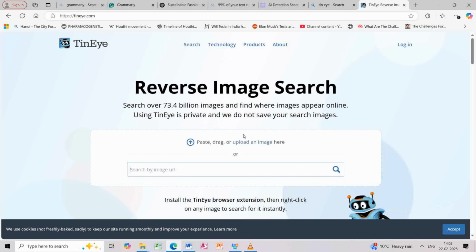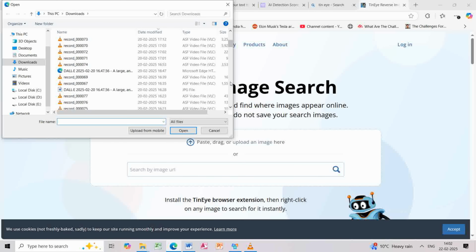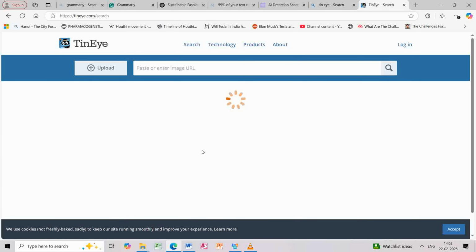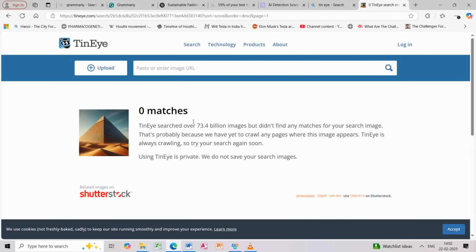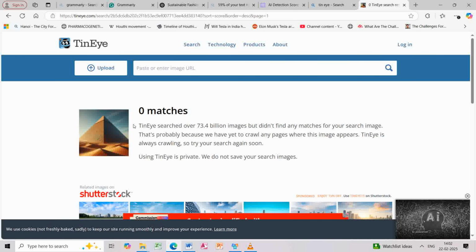Here I will upload an image that I had generated through AI. So this is the image generated through AI. It will search its results, and you can see there are 0 matches. That means this image is completely fine. Okay, there are other tools that you can use also, like Google Images, Pixie. These are some of the tools that you can use, but this is the one that I use the most.